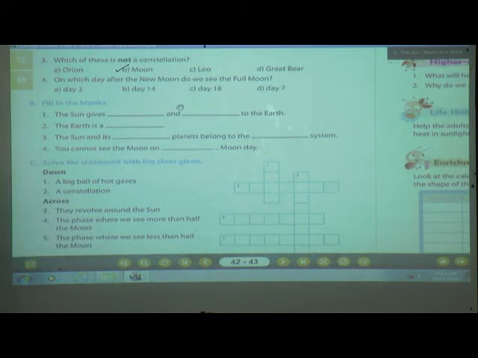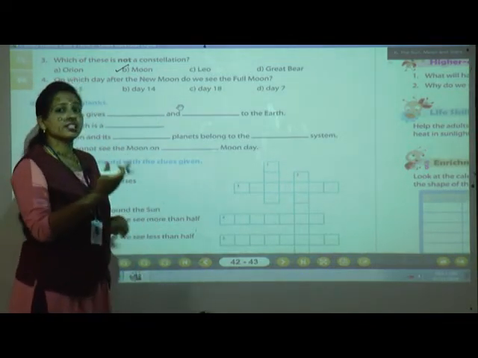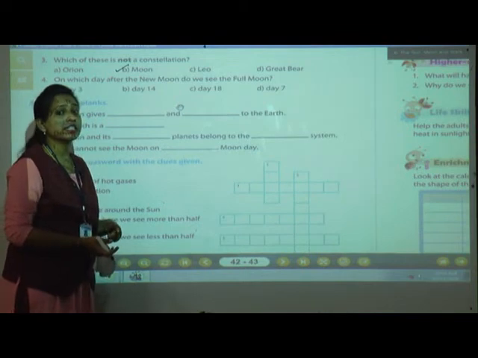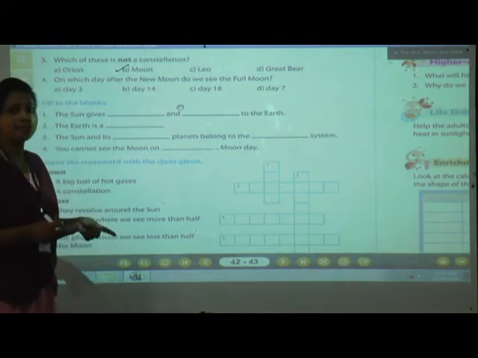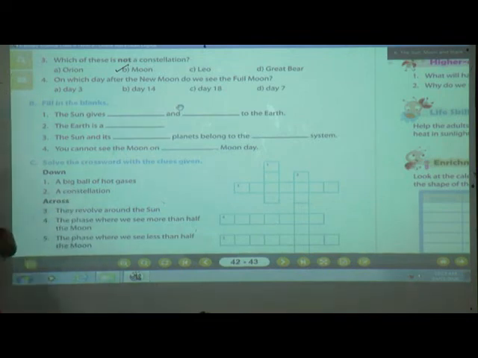Now the fourth question: on which day after the new moon do we see the full moon? See, after the new moon, when we see the full moon, how many days gap is there between new moon and full moon? Yes, correct, 14 days, isn't it? So 14 days or 7 days? Yes, tell me, how many days gap is there?